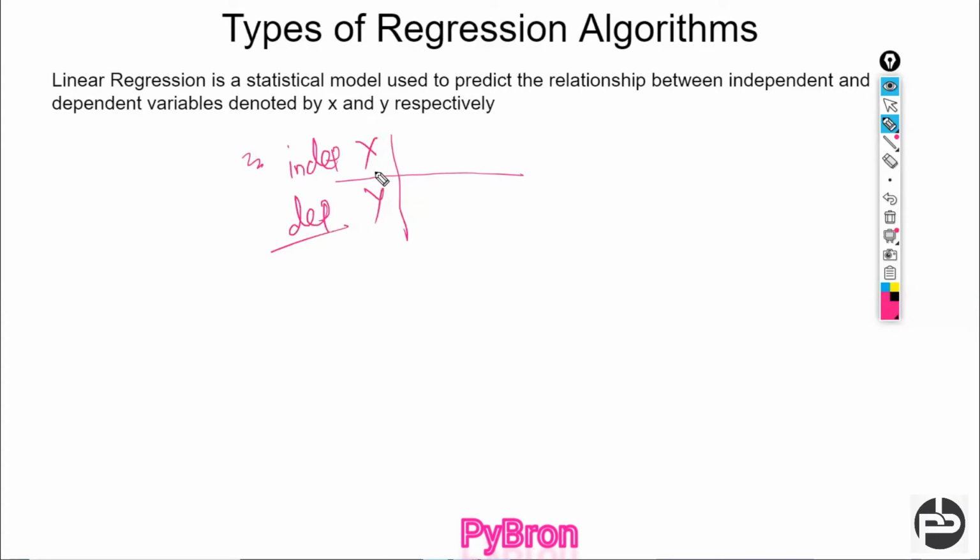So the linear regression model or algorithm is going to define how your x is related to the y, right? Basically, you can take an example like this is me, and this is my father. What is the relationship between me and my father? That is going to be established by my linear regression algorithm, right? Now how we are going to do these things, we will see. So linear regression you understood, right?